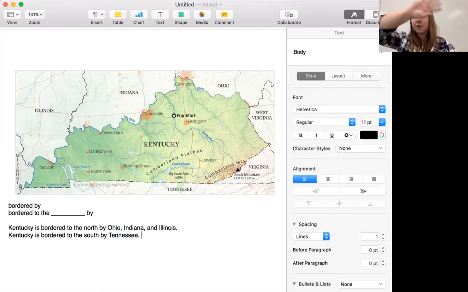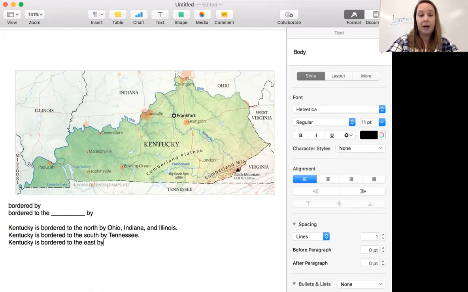So it's bordered to the north by Ohio, Indiana, and Illinois, and it's bordered to the south by Tennessee. Good, and then we have Kentucky is bordered to the east by, so we look over here on the east, by West Virginia and Virginia.